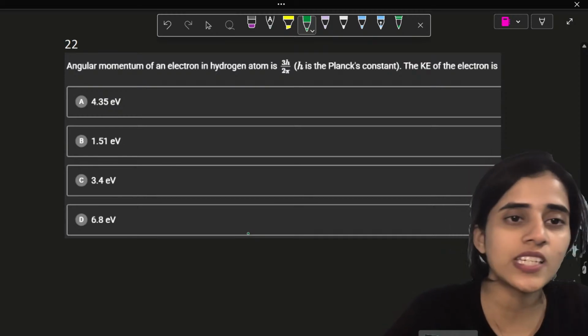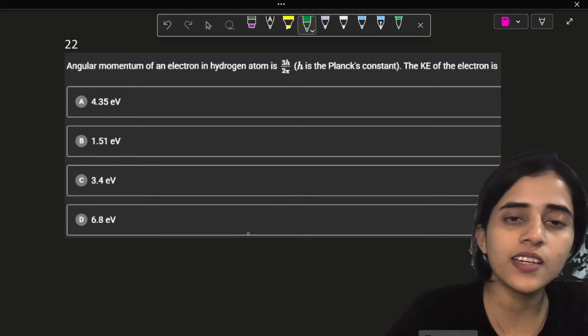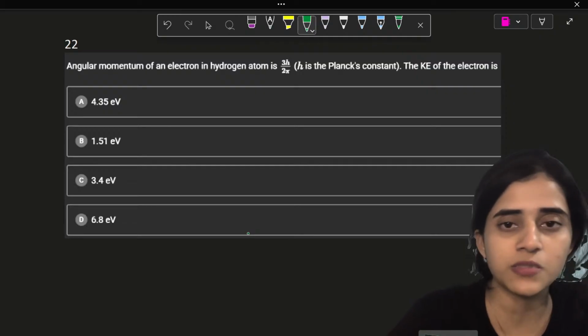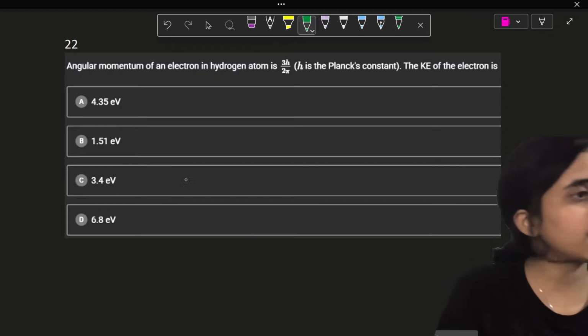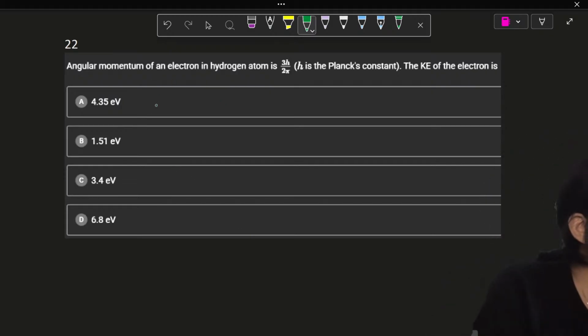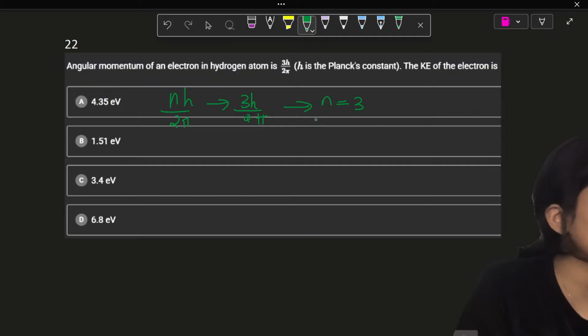Okay, question 22. The angular momentum of an electron in a hydrogen atom is 3h by 2 pi. Find the kinetic energy. Let's do it. Angular momentum is nh by 2 pi, which is 3h by 2 pi, so n equals 3. Now, what is the kinetic energy?